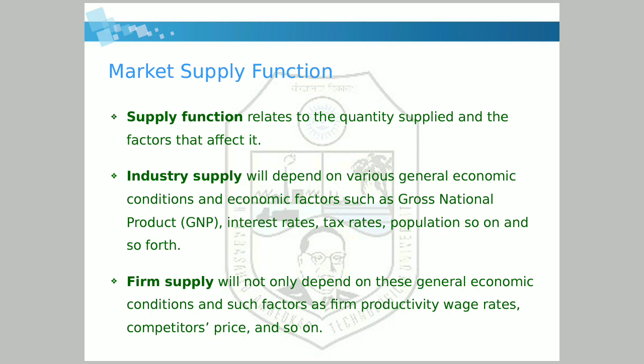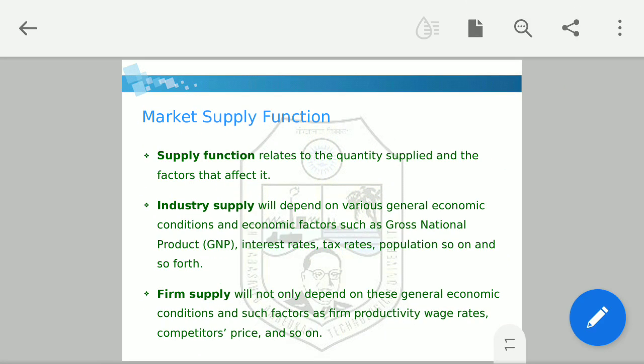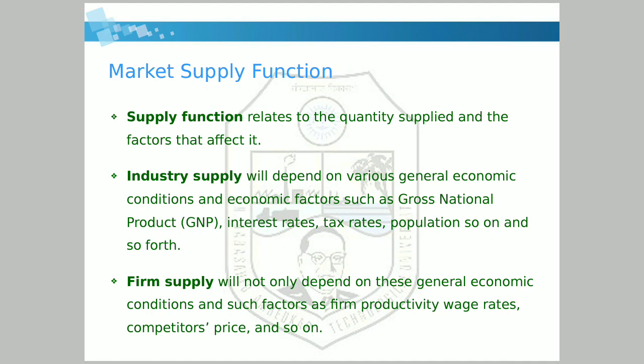Let me give you an example of tax rates. If tax rates increase, the industry has to pay more in tax, so their money will be reduced, so they will invest less and their supply will be reduced. If tax rates decrease, money in the hands of industry increases, they will invest more and they will supply more.